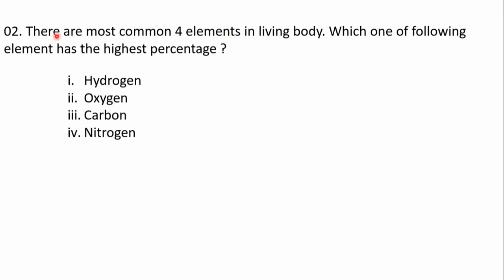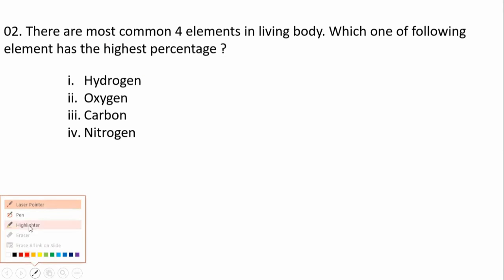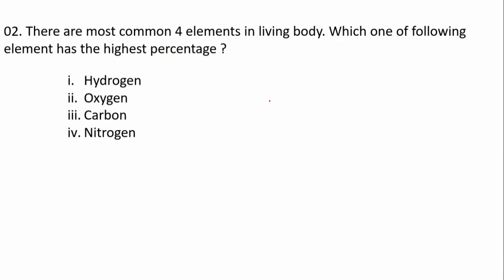Next question: four elements in the living body. Which one of the following elements has the highest percentage? Normally in nature, we have 92 existing elements. In the living body, we have only 25.